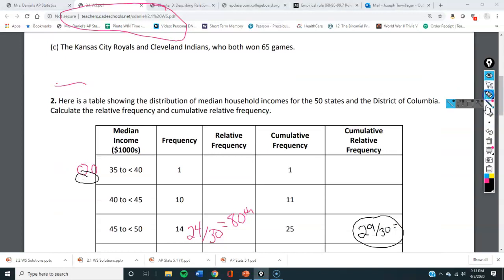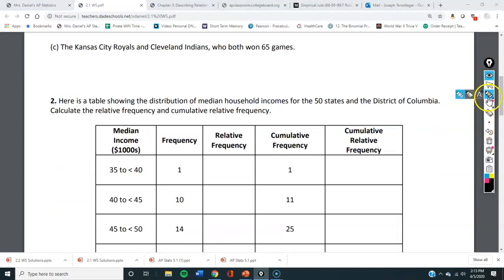What about the Kansas City Chiefs? Royals. The Royals and the Indians, who both won 65 games. Well, if you look up there, they only beat 3 of the teams, and 3 out of 30 would put them at the 10th percentile, right?